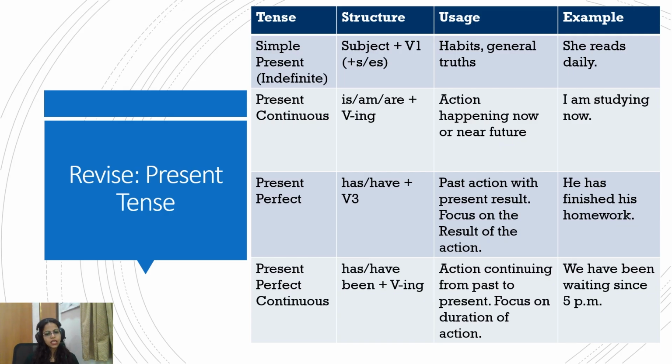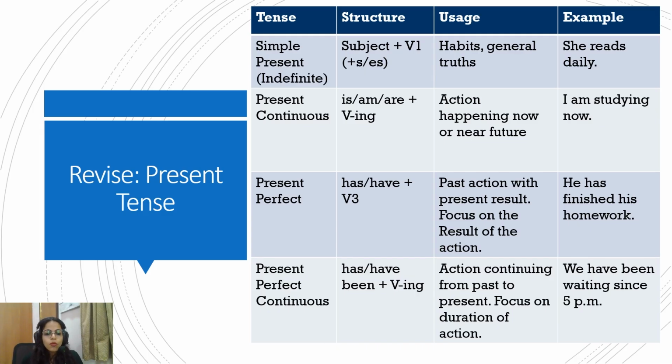Present perfect, has and have plus third form of verb. It shows a past action with a present result. The action happened in the past, but the result is important. The focus is on the result of the action. So, he has finished his homework. While the work was done in the past, the result, the finishing of the homework, is the present we are talking about, and hence the present perfect. We remember that if you have to make your present perfect, you make your past also perfect. So present perfect has an element of past. The action happened in the past, but the effect is still relevant in the present.